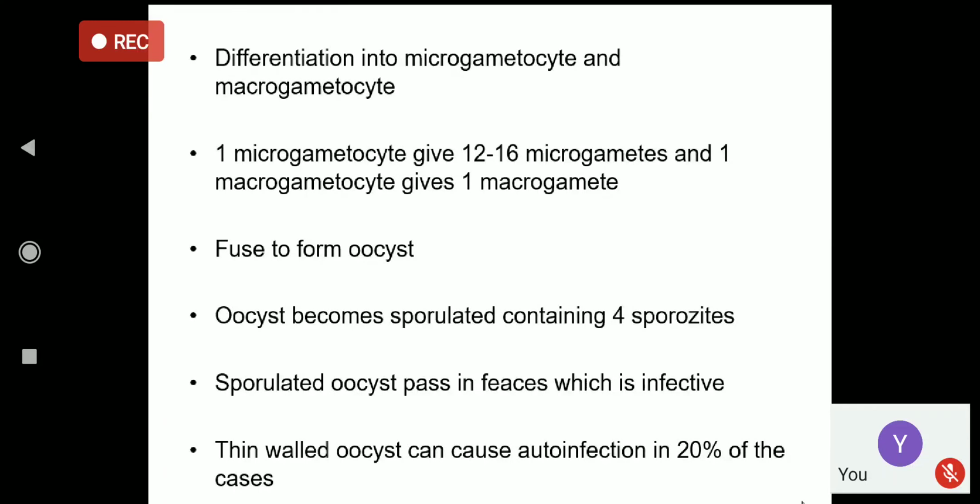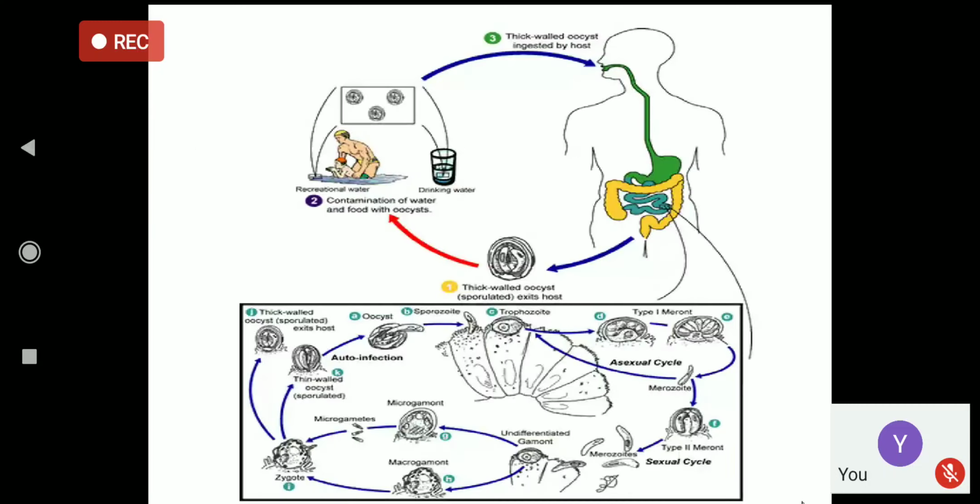In the case of Cryptosporidium, the oocyst can be of two types: thin-walled and thick-walled. In around 20% of the cases, the oocyst can be thin-walled. Because the wall is thin, it can easily be ruptured, so the sporozoites can be released and again enter the epithelial cells, and reinfect the same patient. So in cryptosporidiosis, auto-infection can occur in around 20%. Okay, so this is the life cycle.